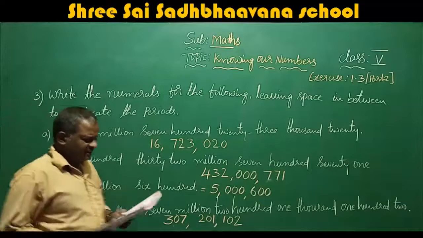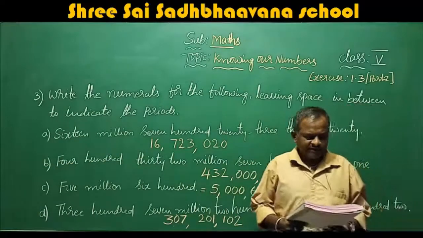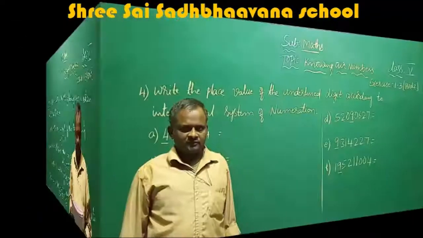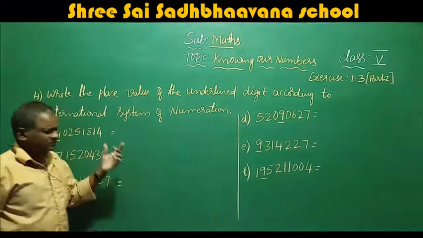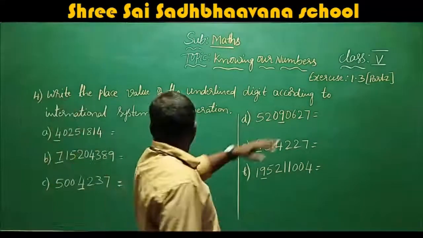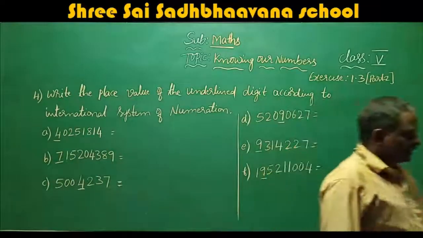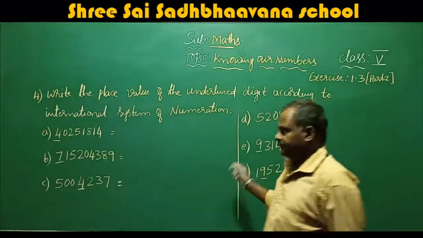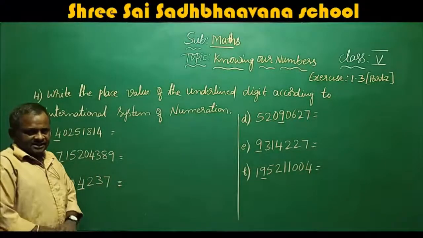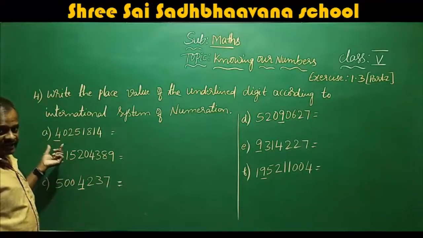Next, fourth main: write the place value of the underlined digit according to the International System of Numeration. That means we have to write the place value of the number according to the International System, of the numbers they have underlined.